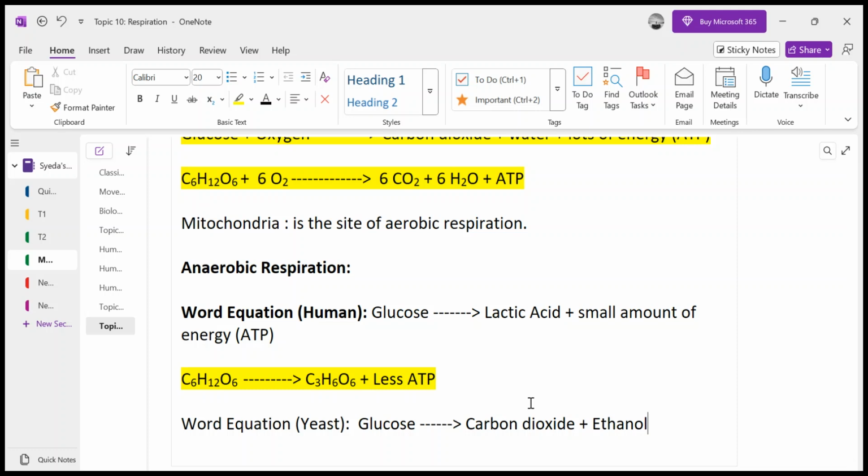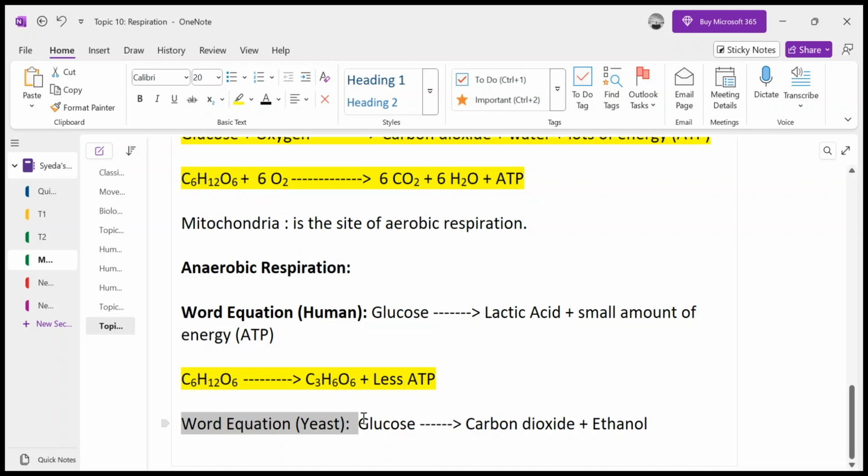So during baking, this carbon dioxide escapes, leaving a raised dough, and the ethanol is also evaporated, and the yeast is also killed. So it's safe to eat bread because it does not have live yeast in it, as the yeast is killed during baking due to the heat, right? So this is the word equation for the yeast.